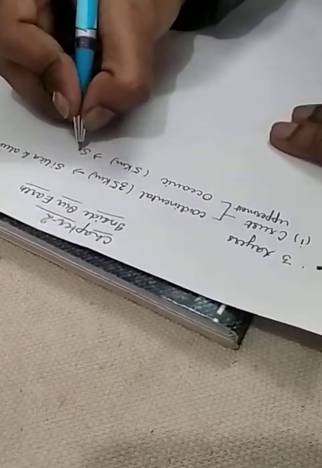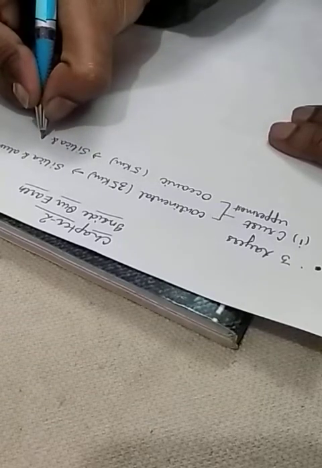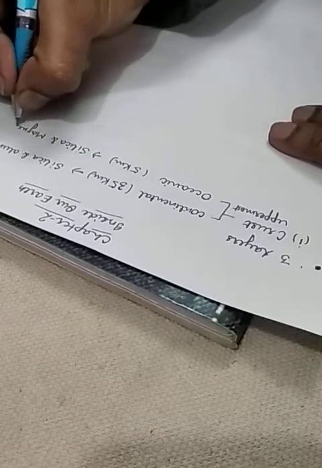For remembrance, we can abbreviate it as SIAL, Si for silica, Al for alumina. In the oceanic crust, it will be silica and magnesium. It can be abbreviated as SIMA.